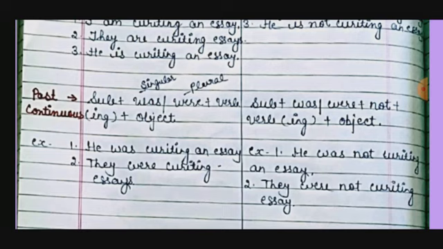Example, he was writing an essay and they were writing essays. In negative, same thing, after the helping verb we will put not. He was not writing an essay and they were not writing essays. Okay, so this is about past continuous.